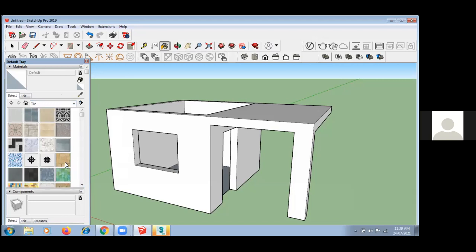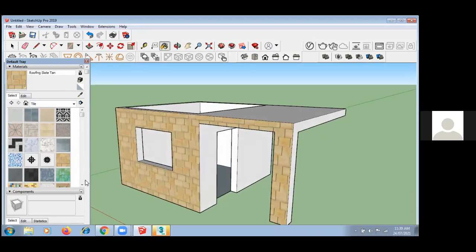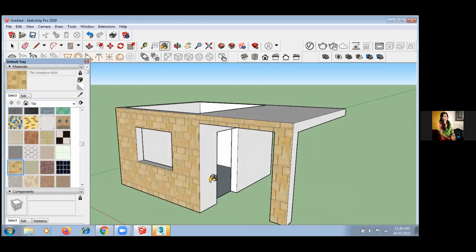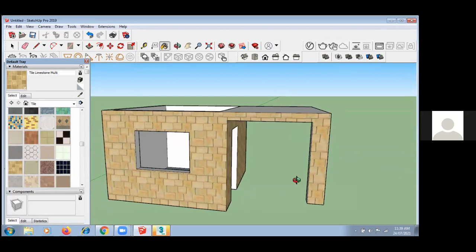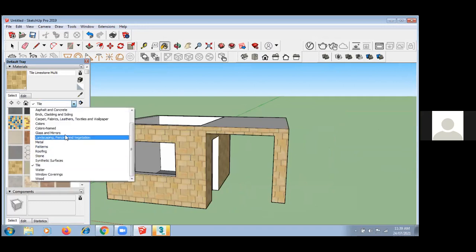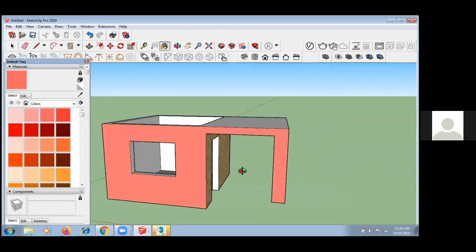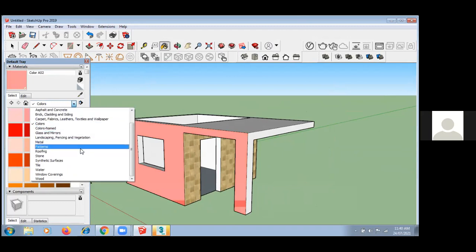So right now, suppose I want a good pattern over here. I just have to click over here. Can you see this? You can directly fill the color, right? So it is very easy to create 3D as well as to give good materials to it. Now here I have different types of colors also. There are many colors, and you can change them.